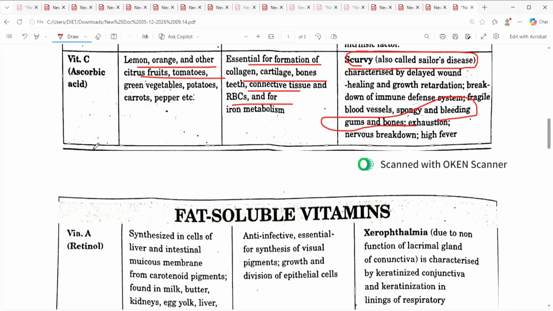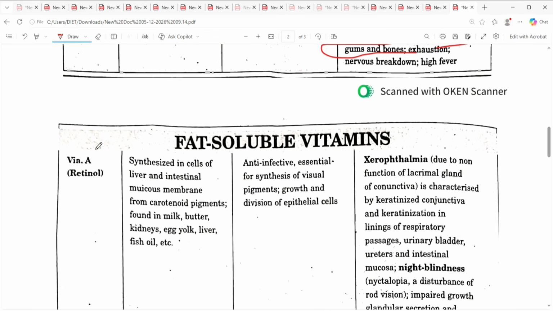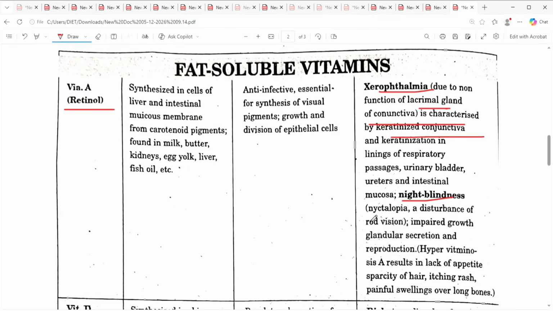Then coming to vitamin A, which is called retinol. It is a fat soluble vitamin. Another thing is xerophthalmia, due to non-function of the lacrimal gland, with the conjunctiva becoming keratinized. This particularly leads to night blindness, which we call nyctalopia, a disturbance of rod vision.